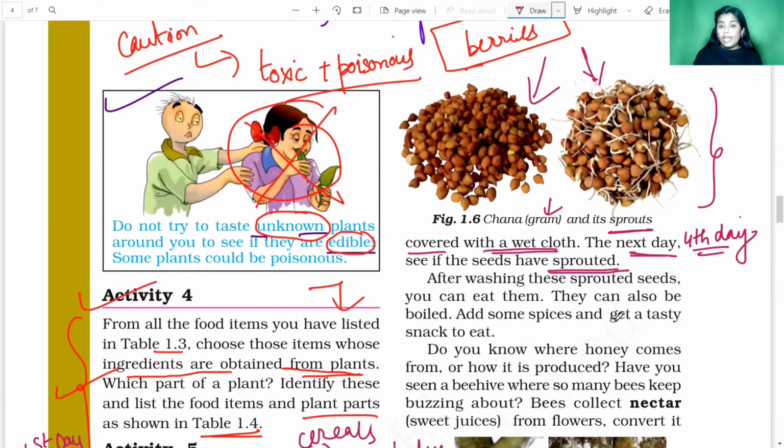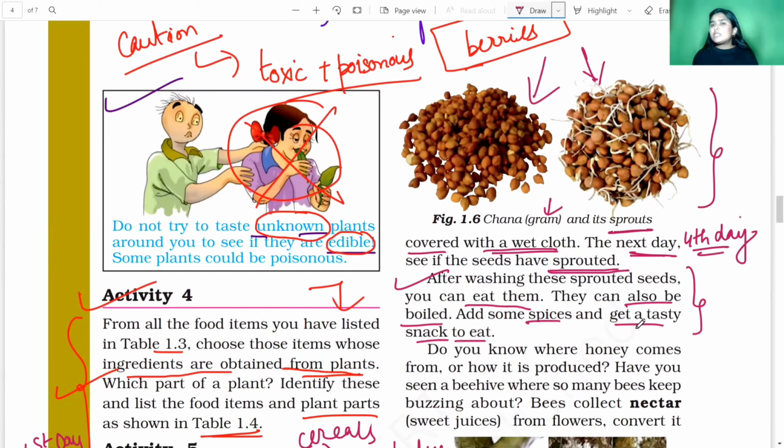Now, after washing these sprouted seeds, you can eat them. You have to just wash these seeds and then you can eat them. They can also be boiled. Add some spices and get a tasty snack to eat. So this is a very nice healthy diet.